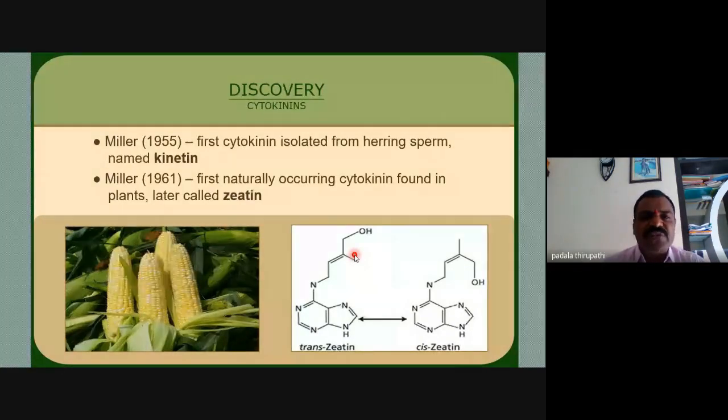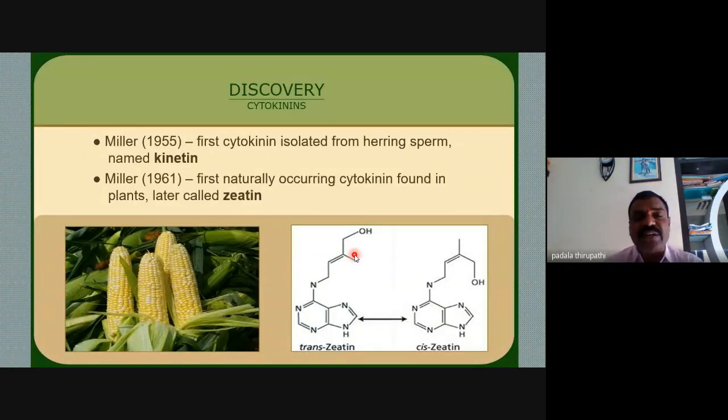Afterwards, in 1961, after six years, Miller again separated a compound related to cytokinin from the corn, Zea mays. This naturally occurring cytokinin found in plants, especially from Zea mays, he later named zeatin. So kinetin in 1955 from the sperm of herring fish, and zeatin isolated from plants, especially Zea mays, by Miller in 1961.